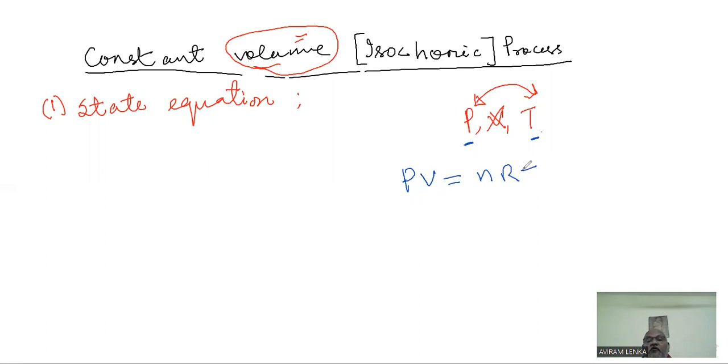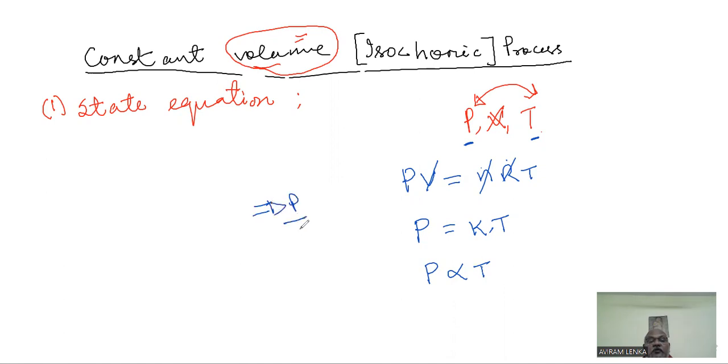PV equal to nRT, where n is the number of moles and R is the universal gas constant. Once you select a gas, you cannot change the number of moles, so n is a constant. Volume is a constant, number of moles is a constant, and R is a constant. Thereby pressure will be equal to a constant into temperature, where the constant is nR by V. So pressure is directly proportional to temperature, or a student can say P by T is constant.